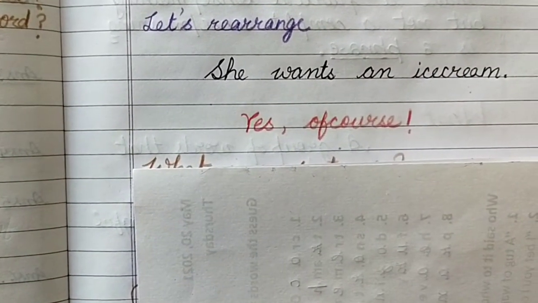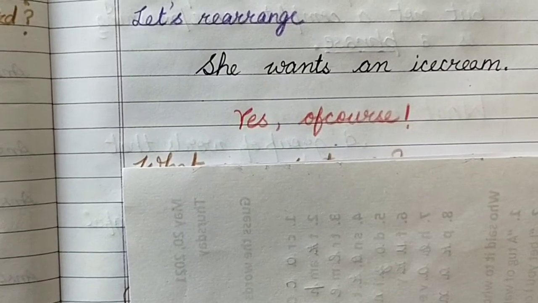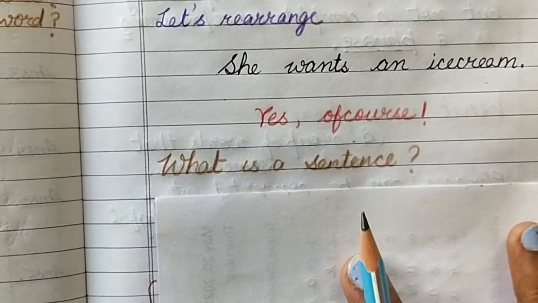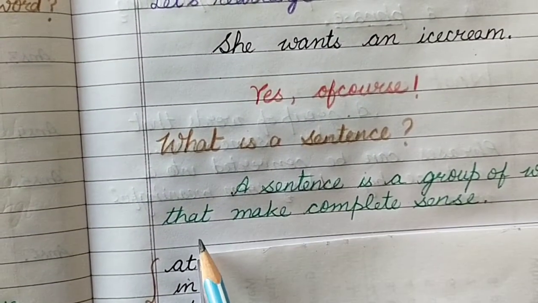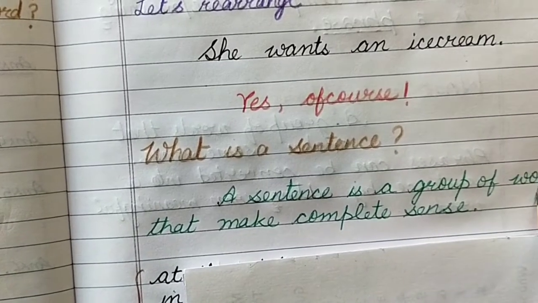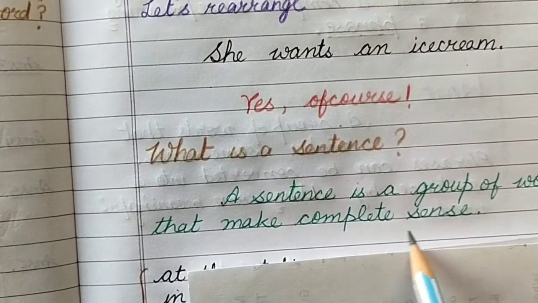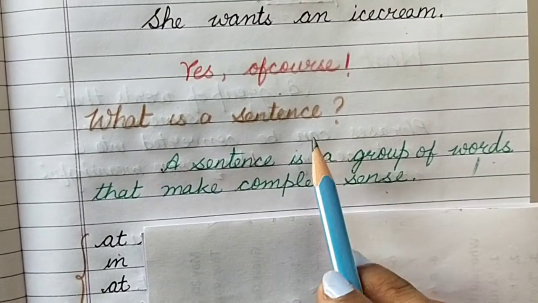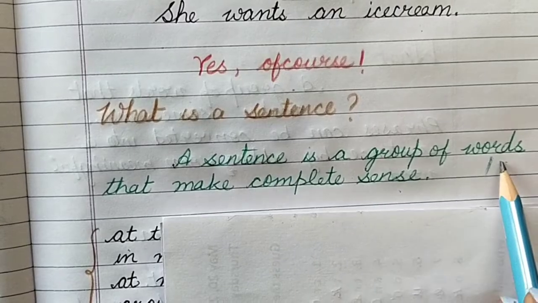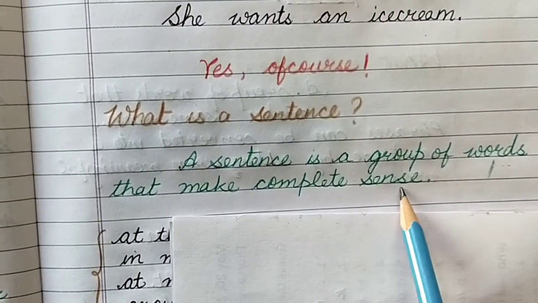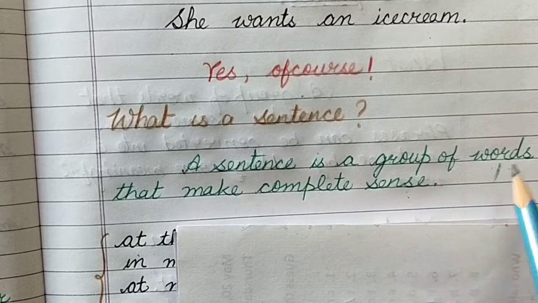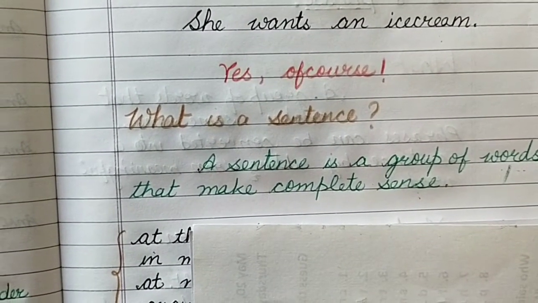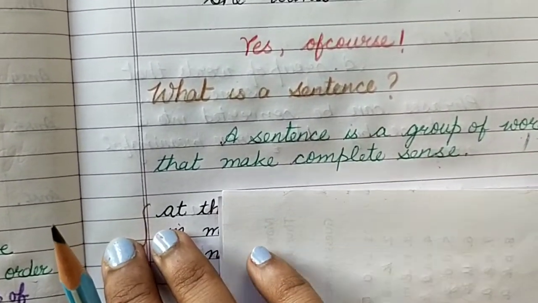I know you're able to figure out, like word was a group of letters. Similarly, sentence is a group of words, but make sure the words should be arranged in order, making a complete sense. Right? I repeat, what is a sentence? Sentence is a group of words that makes complete sense, and words are arranged in such an order so that they give complete meaning. Okay, now I have something more for you.